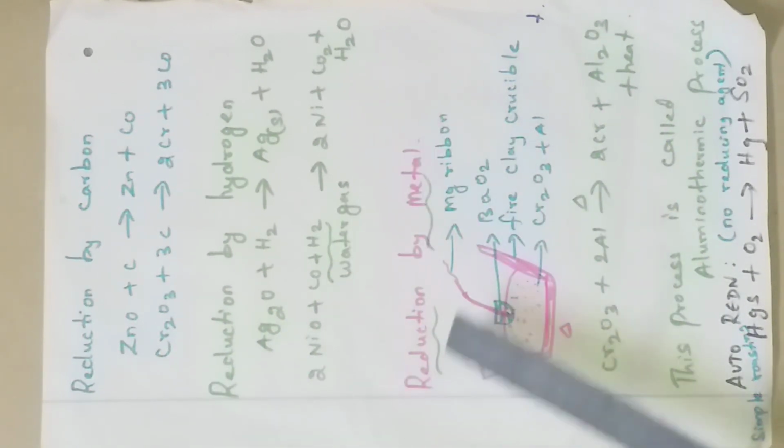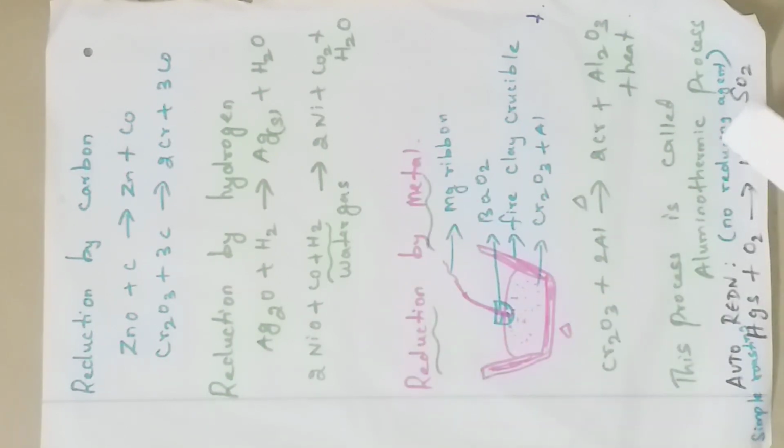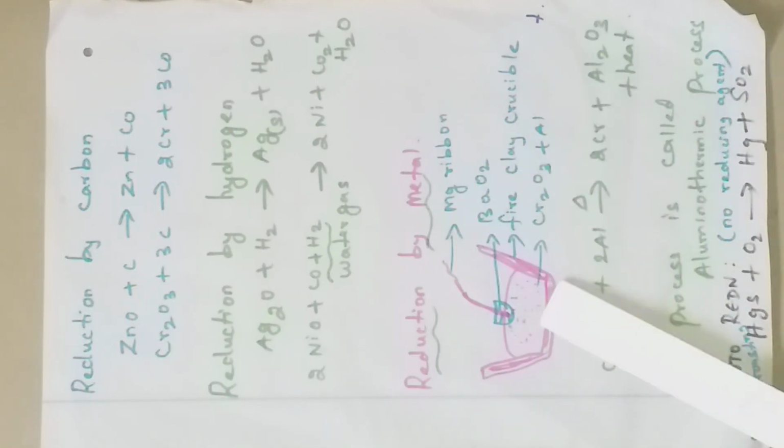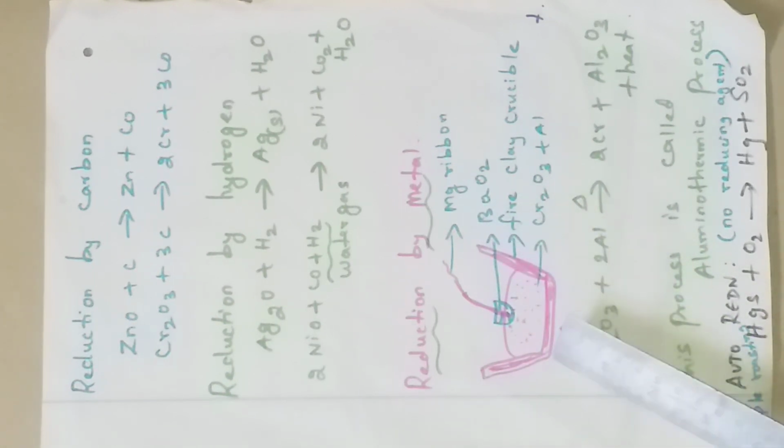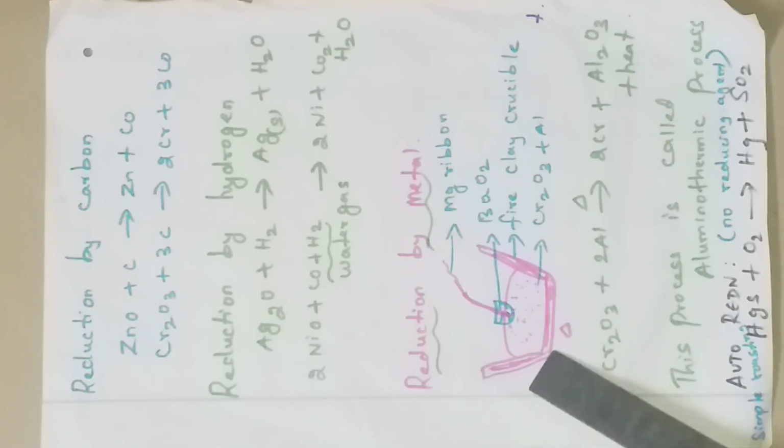Next, reduction by metal. This method is also called the aluminothermic process. What does aluminothermic process mean? One important 2-mark question. I will explain with the diagram. Take a fire clay crucible. A crucible means a vessel in which the reaction takes place, which is made of fire clay.